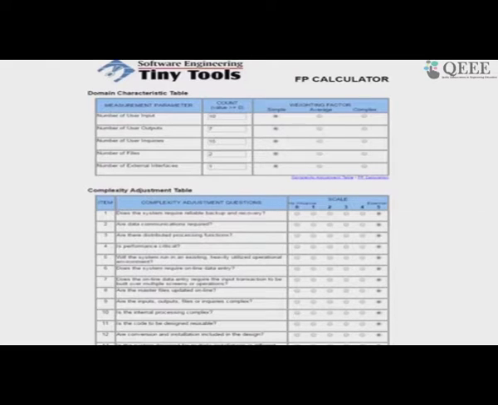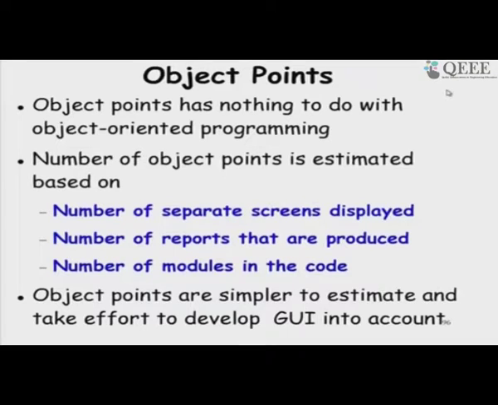So, now let us look at the other estimation tools. For size estimation, there are other ways of estimating. One is called object point. This is even much simpler than a function point. The object point is usable even when we do not know what all the functions are, like when we want to get a first-hand estimate, and we will see that COCOMO 2 uses it as an initial estimate.